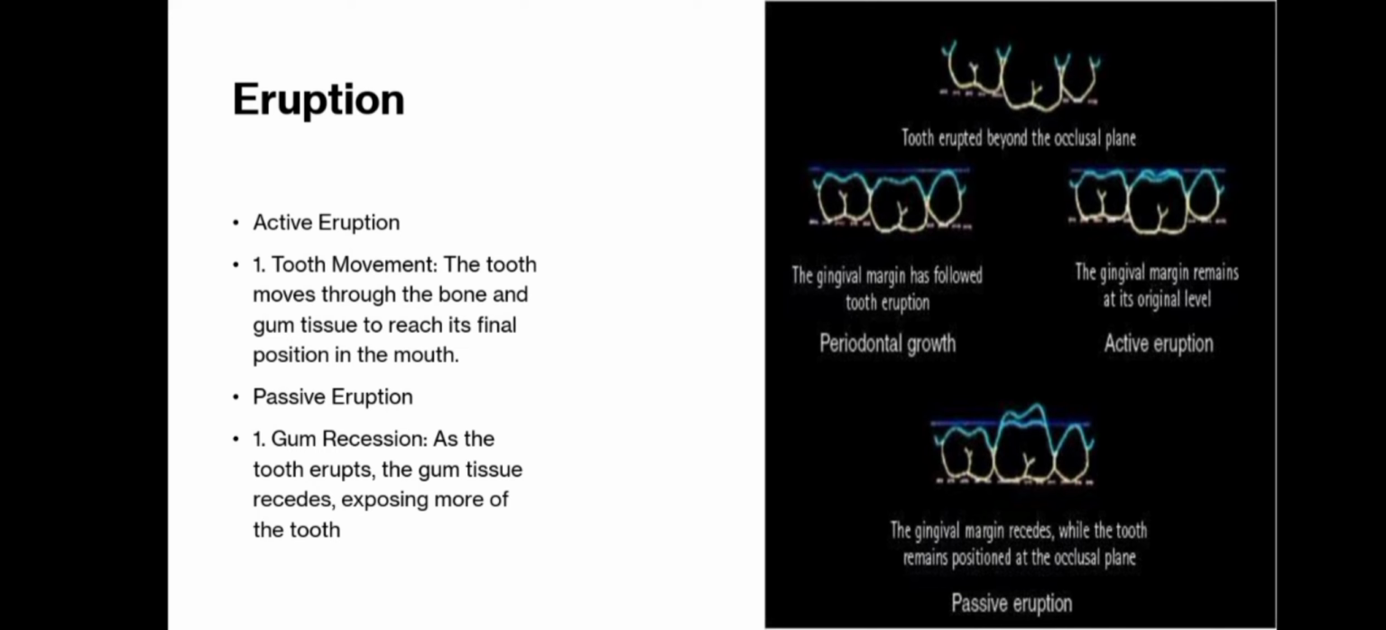Deciduous eruption pattern. Mnemonic: lower before upper, front to back, except canines. Central incisors erupt at 6 to 10 months, mandibular to maxillary. Lateral incisors 9 to 13 months. First molars 13 to 19 months. Canines 16 to 22 months, erupting after first molars. Second molars 23 to 33 months.